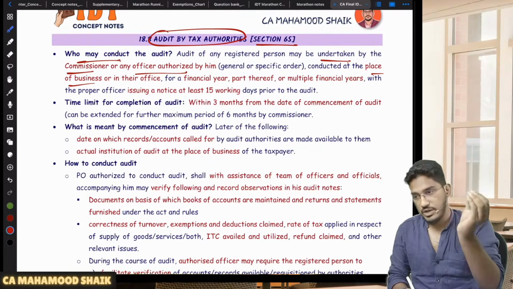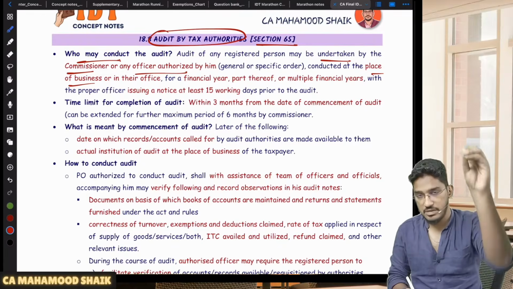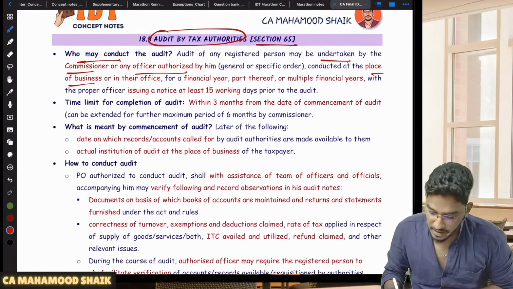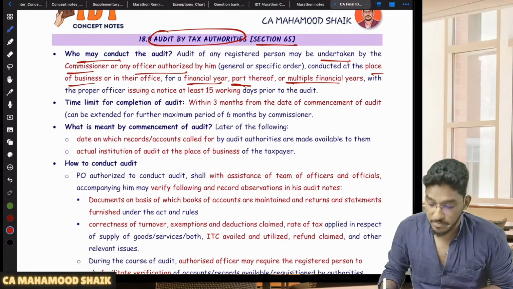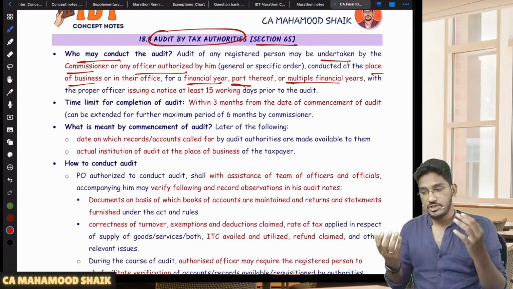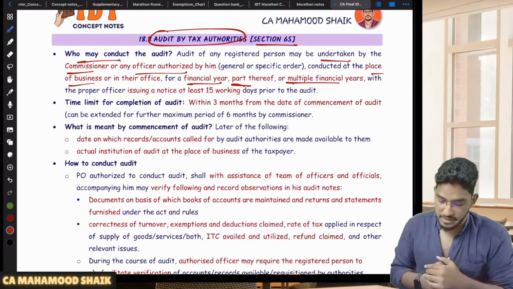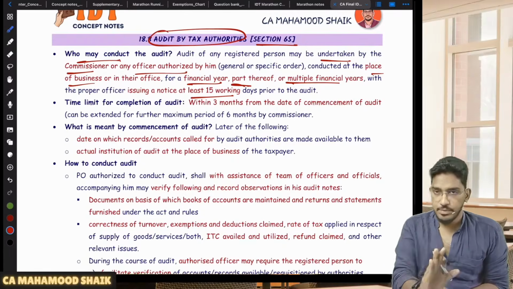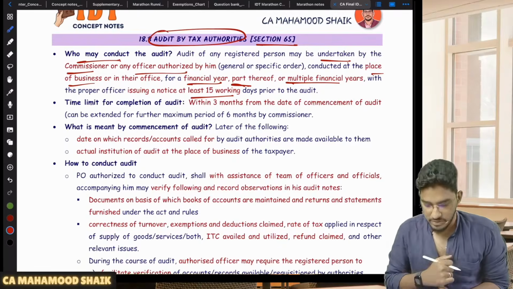GST officers will come to the registered person's premises or offices, the commissioner and his team, and there they will do the audit for a financial year or part thereof, or multiple financial years. They can audit part of a year, a full financial year, or multiple financial years. But they will give notice, 15 working days of notice, before they come for the audit.